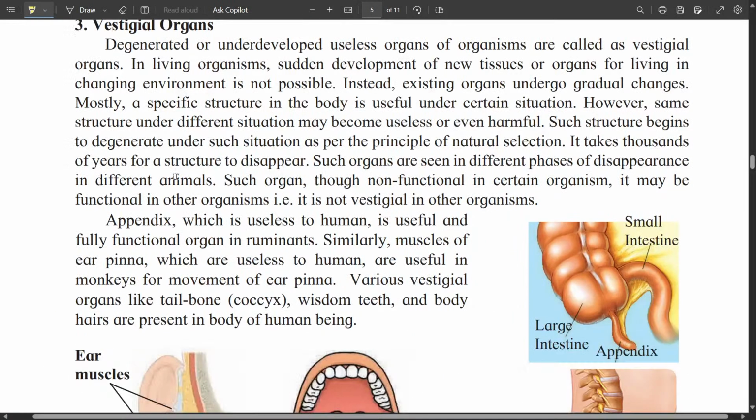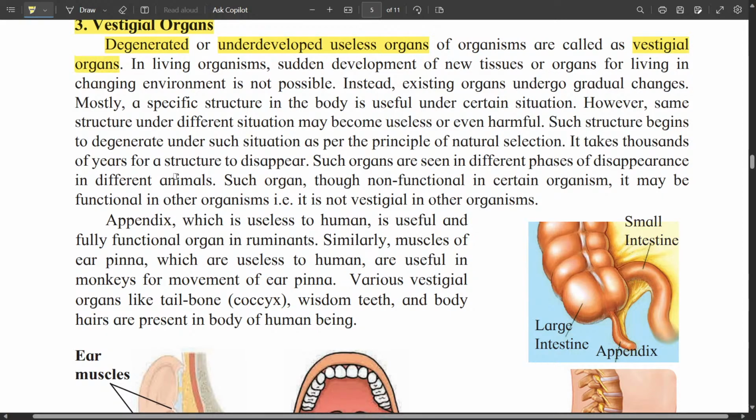Third is vestigial organs, and we have talked about it in the introduction of the evolution. What are vestigial organs? Degenerated or underdeveloped useless organs of organisms. Means they are present in the body but they are not used in the body. They are not well developed in the body. Such organs are known as vestigial organs.